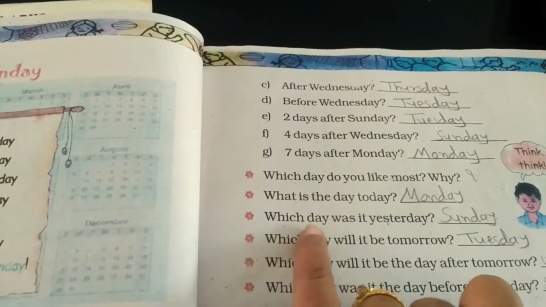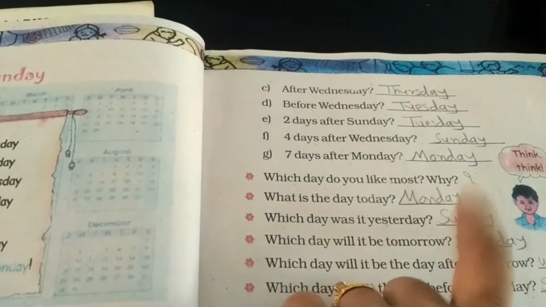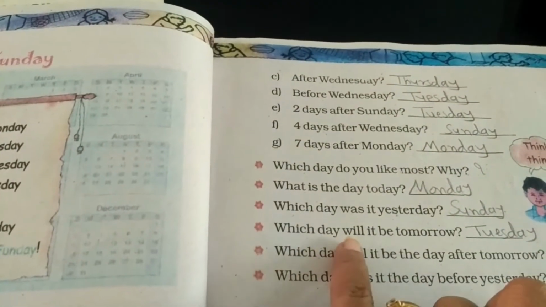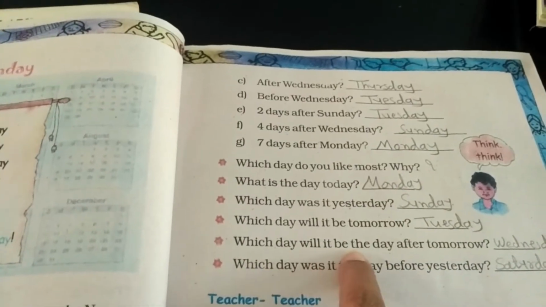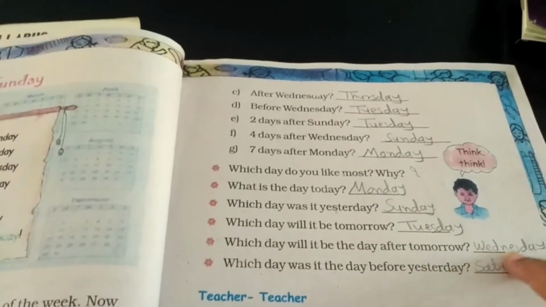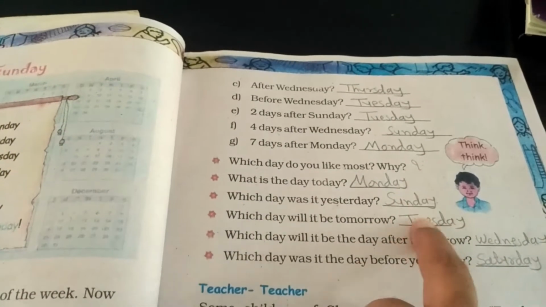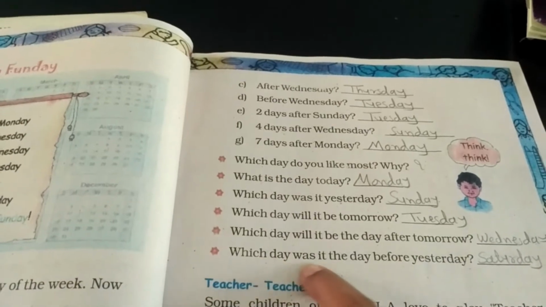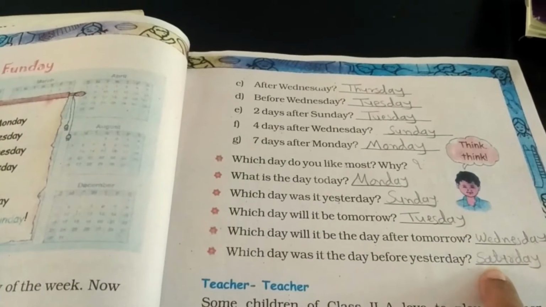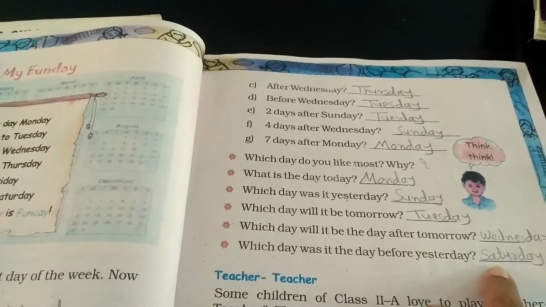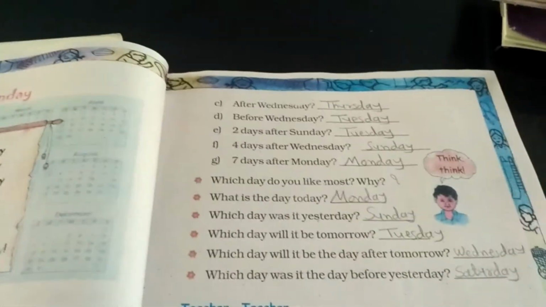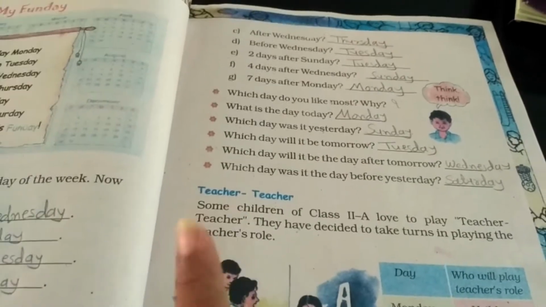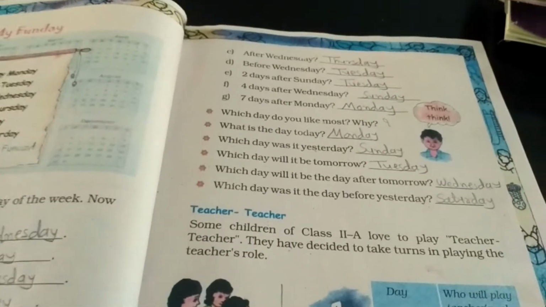It is a Monday. And which day was it yesterday? Yesterday was Sunday. And which day will it be tomorrow? Tomorrow will be Tuesday. And which day will it be the day after tomorrow? Day after tomorrow, that would be Wednesday. Tomorrow is Tuesday and day after that, Wednesday. Which day was it the day before the yesterday? Yesterday was Sunday and day before that, Saturday. So this is the way you will just think about the days and write down the answer according.